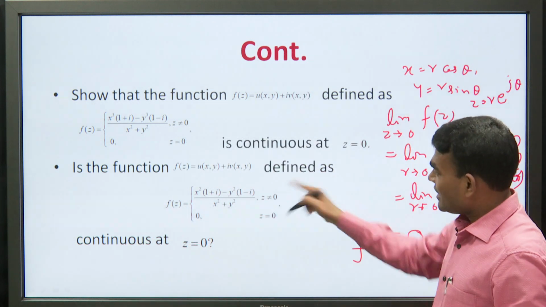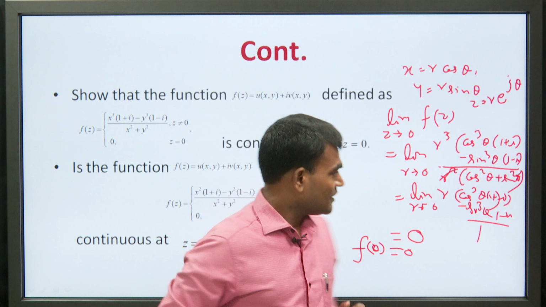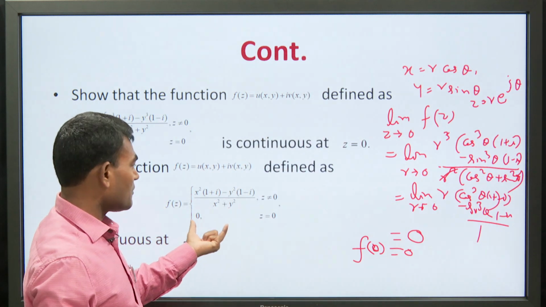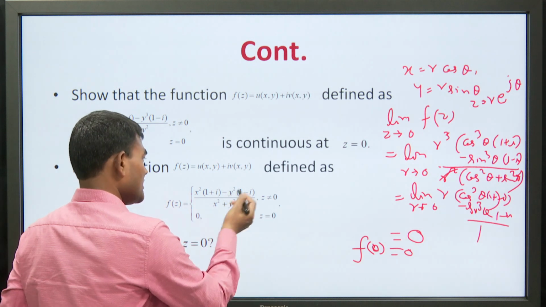Now, we have taken another example in the same pattern. You can see here whether the function is continuous; this is an open problem for you, then you can easily check it.